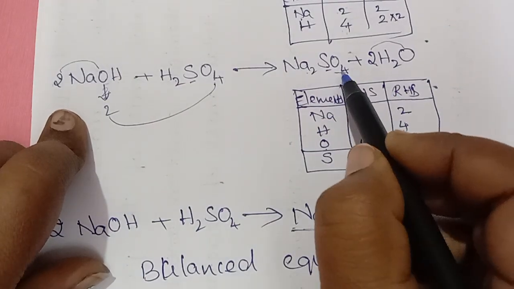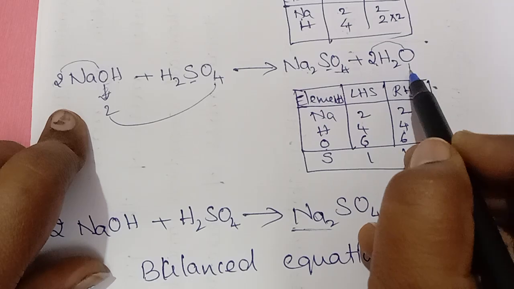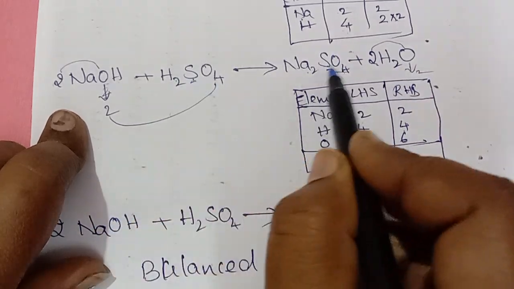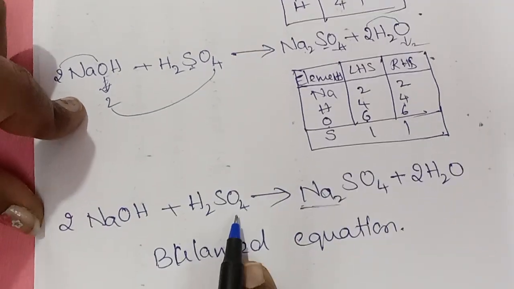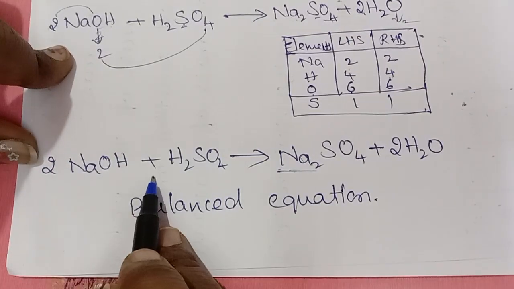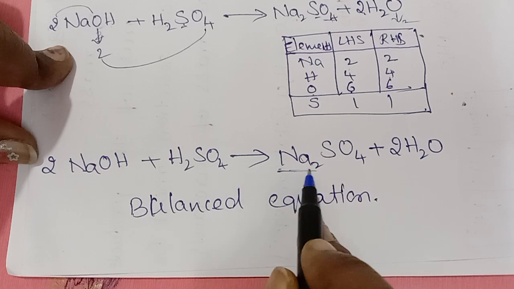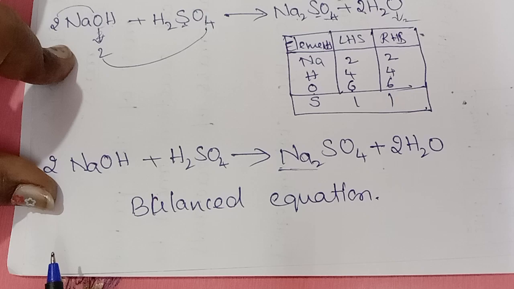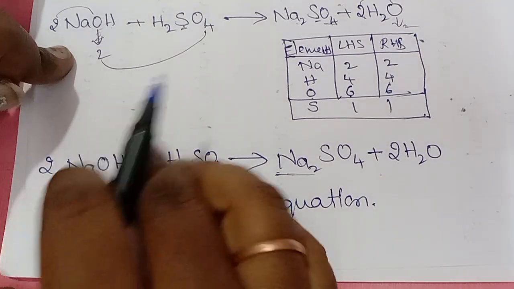Right side 4, already we have here 2, 2 plus 4, 6. Sulfur, 1, 1. So what is our balanced equation? 2 NaOH plus H2SO4 gives out Na2SO4 plus 2H2O. So this is our balanced equation. I think you are understanding slowly how to balance it.